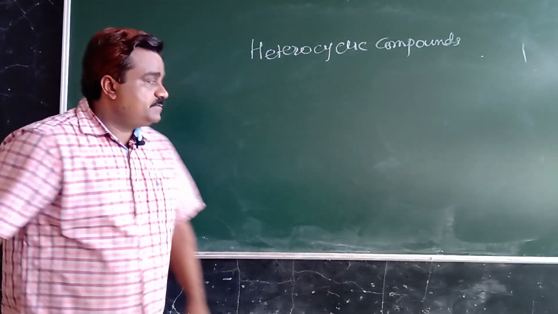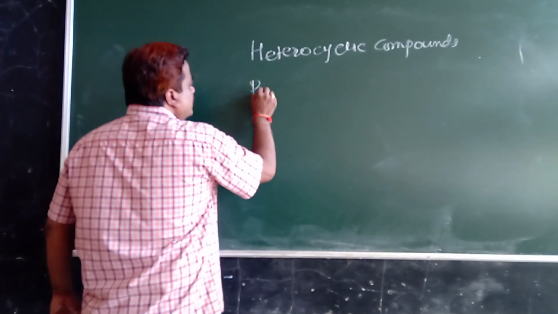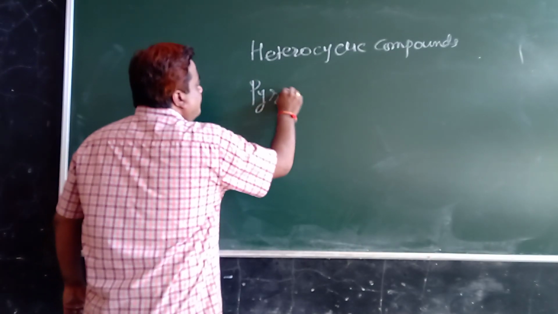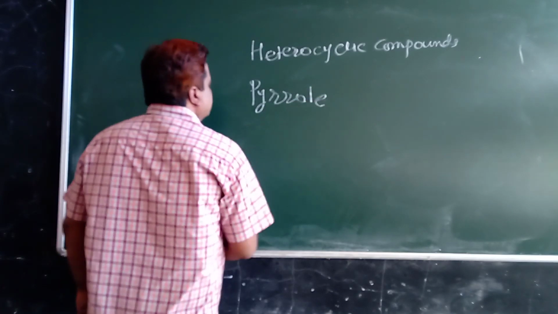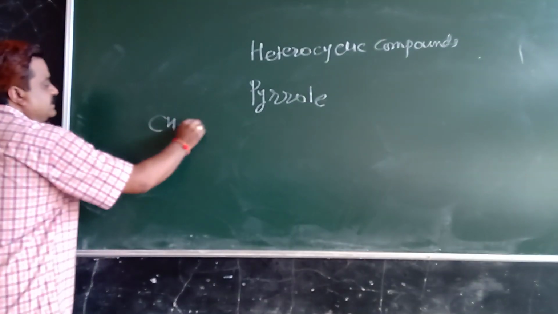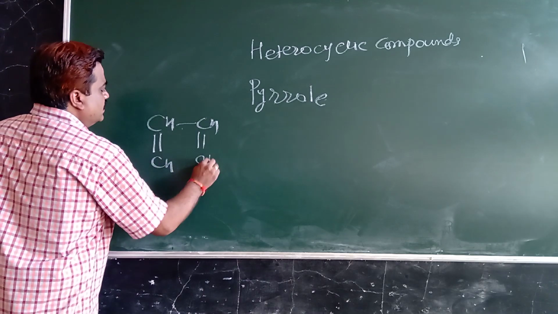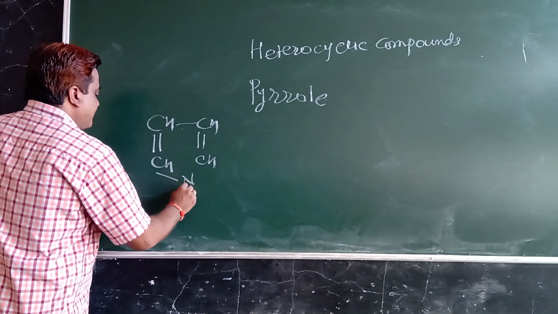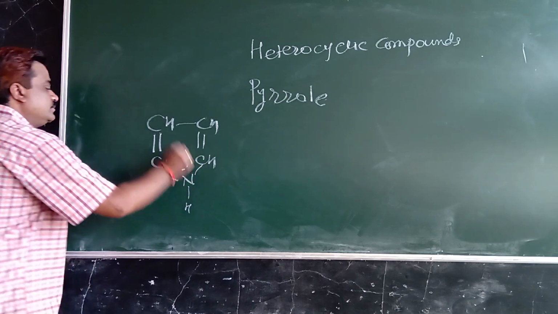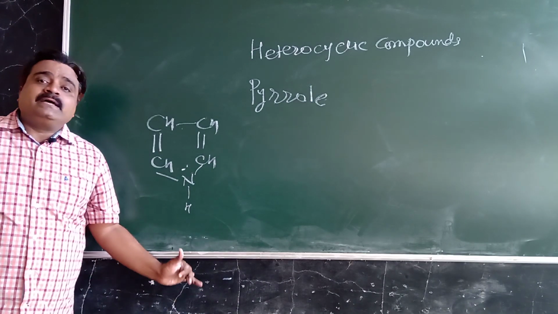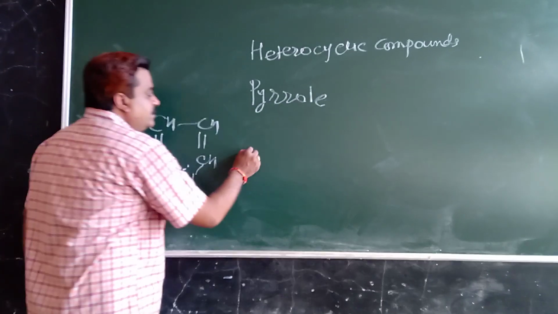So first, a 5-membered heterocyclic compound is pyrrole, CH double bond CH, CH double bond CH and NH. It is known as pyrrole, or it can be written as this.